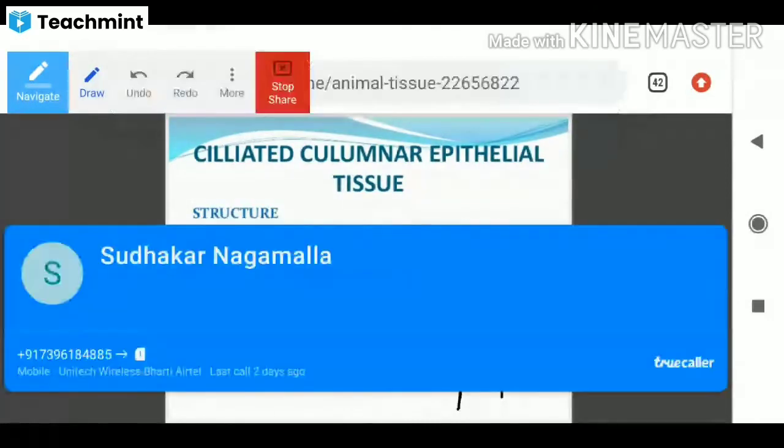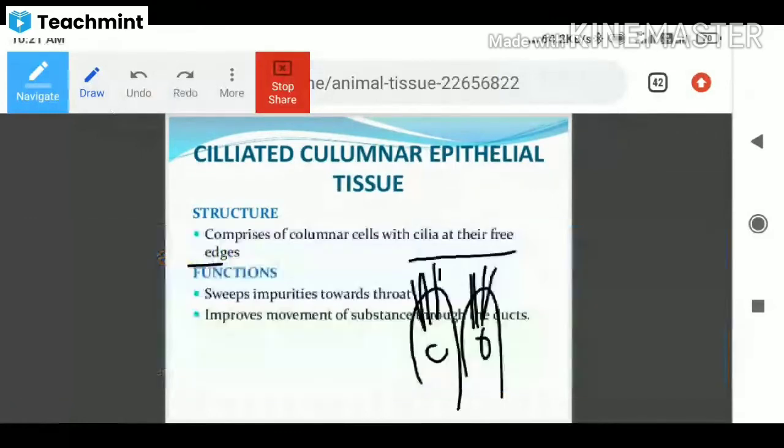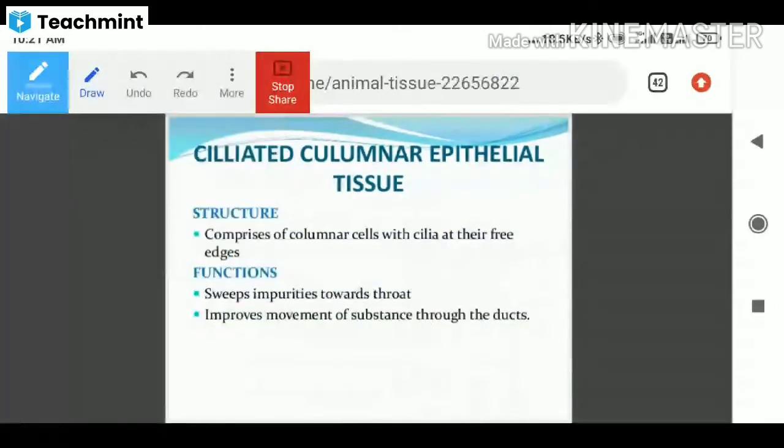This columnar epithelial tissue sweeps impurities towards the throat. That is the main function. If any abnormal or unwanted material is present in the throat, it will be removed outside.